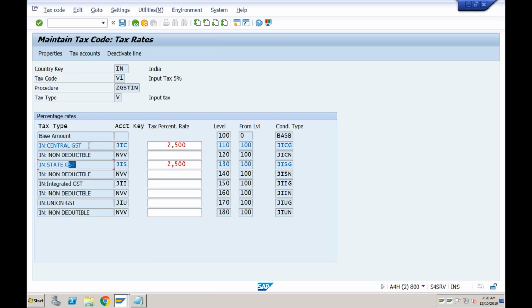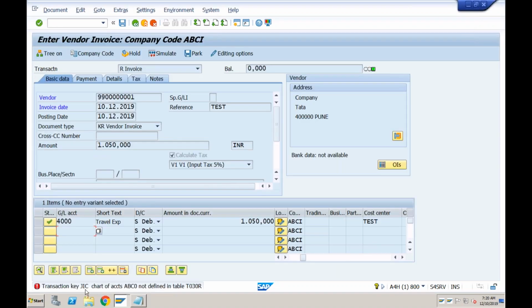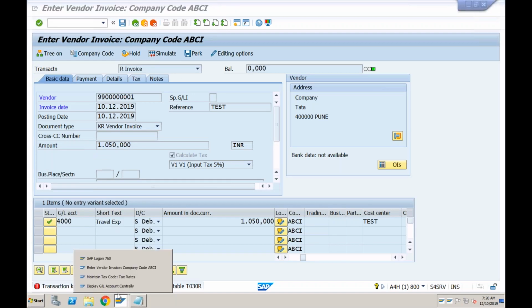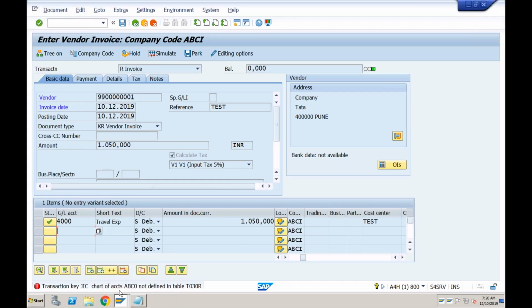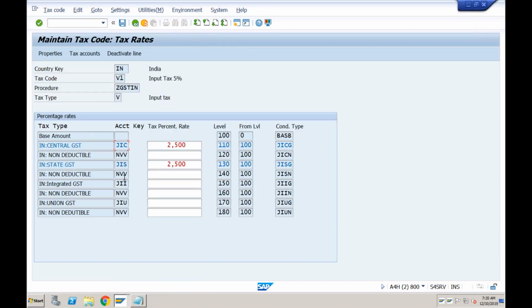and 2.5% of state GST. The question is, where exactly will these postings go? Which is the GL account for central GST and state GST? Have you created any GL? We have still not created any GL for central GST and state GST, right? So we have still not assigned the accounts to these account keys, JIC and JIS. You are getting the error because there is no GL assigned to JIC, which means the system is asking which GL should be posted for central GST 2.5%. So we need to create two GLs, central GST and state GST.